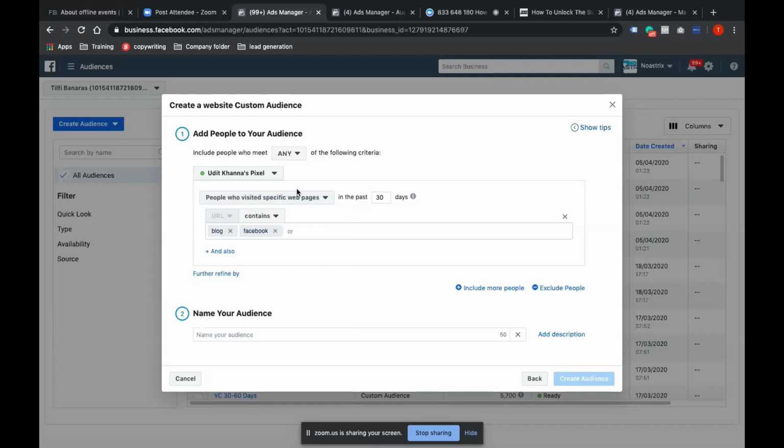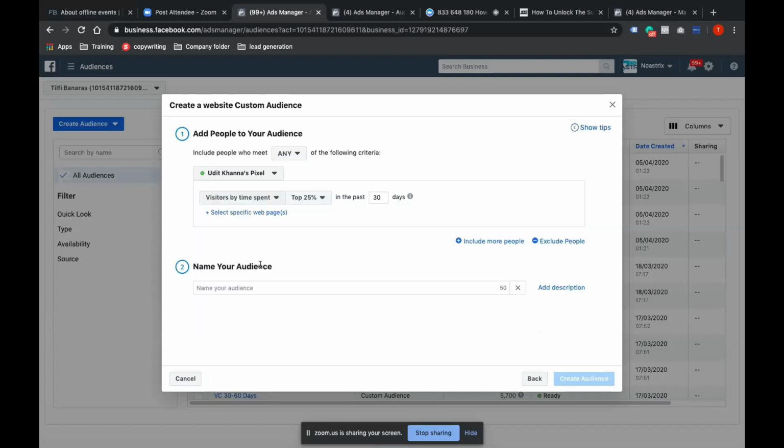Now the best part is visitors by time spent. If I want to target those people who have spent considerable time on my website, I can simply choose 25%, 10%, 5%.